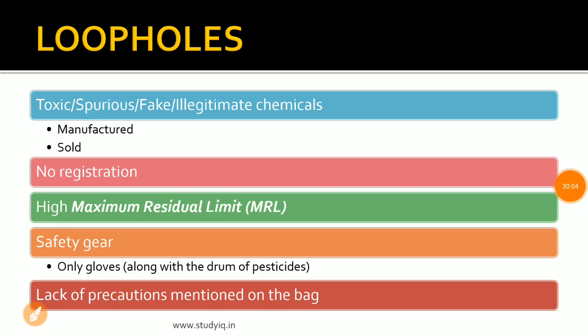If we talk about the role of the manufacturers, then we have already seen that they are manufacturing and selling the illegal, the duplicate, or the spurious pesticides and chemical fertilizers that are not really regulated properly in India. They are also selling those pesticides in which they have their own greater profit margin, and they are not really concerned about the environmental implication or the health implications upon the farmers.